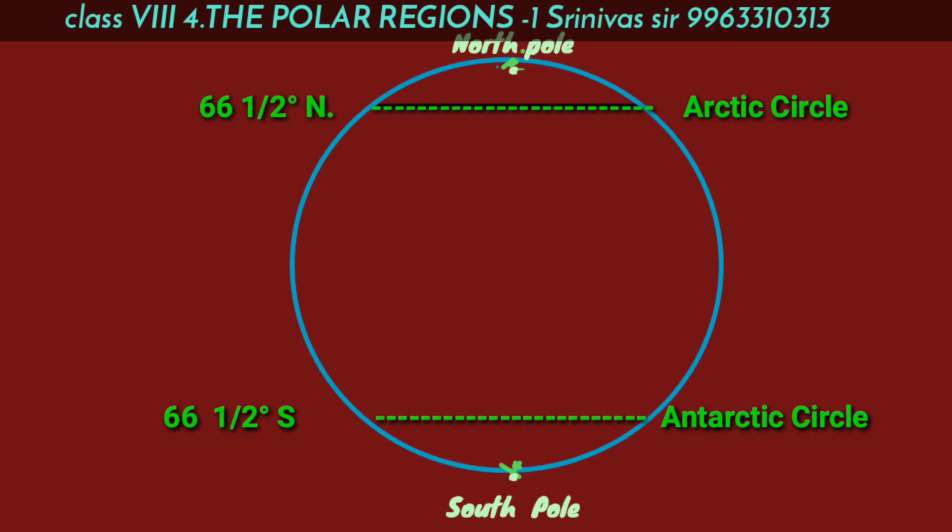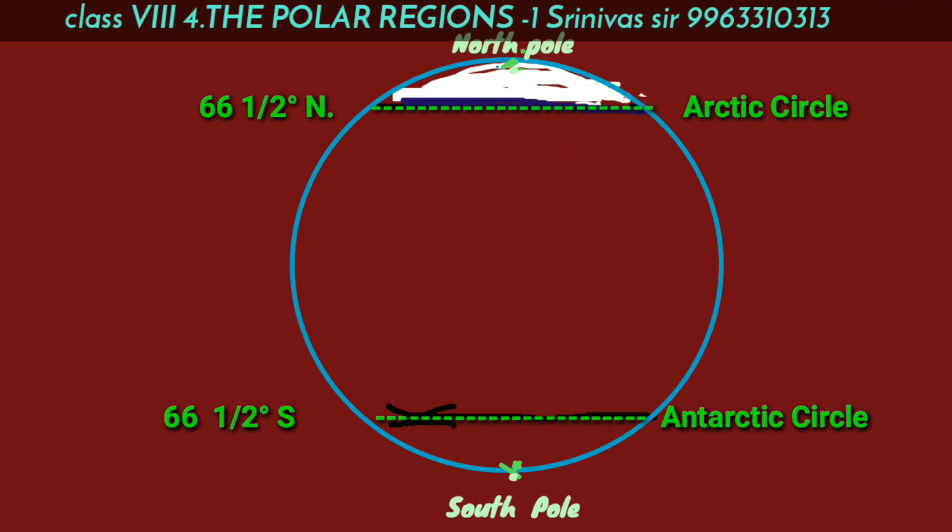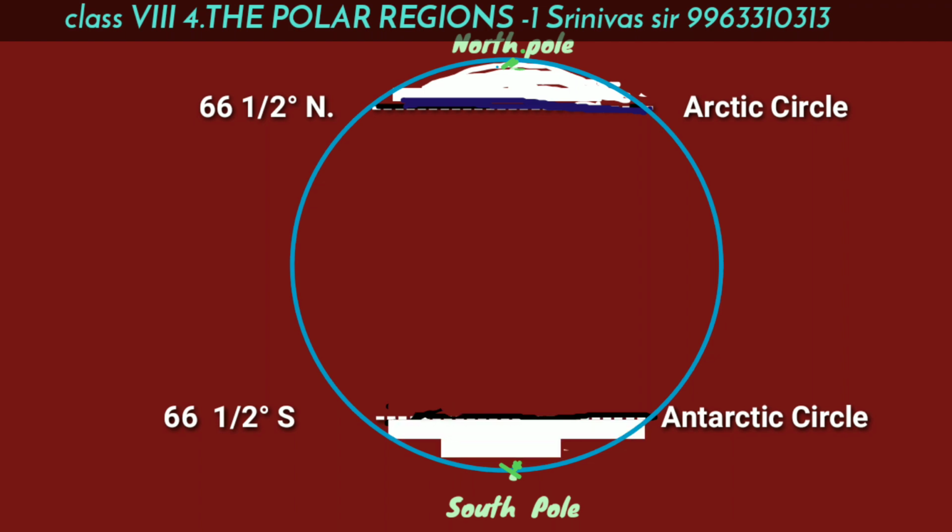The place between Arctic Circle to North Pole is called North Polar region. From Antarctic Circle to South Pole, the place between Antarctic Circle and South Pole is called South Polar region.